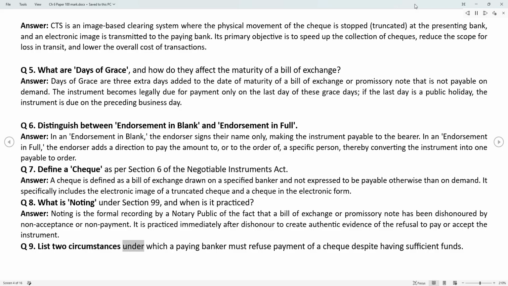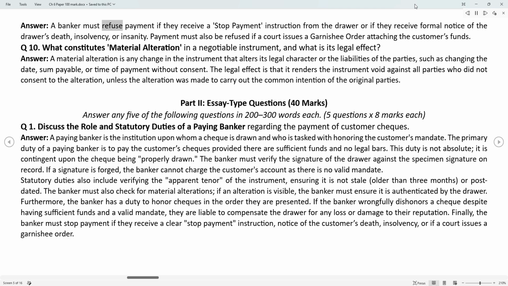Q9. List 2 circumstances under which a paying banker must refuse payment of a check despite having sufficient funds. Answer. A banker must refuse payment if they receive a stop payment instruction from the drawer or if they receive formal notice of the drawer's death, insolvency, or insanity. Payment must also be refused if a court issues a garnishee order attaching the customer's funds.